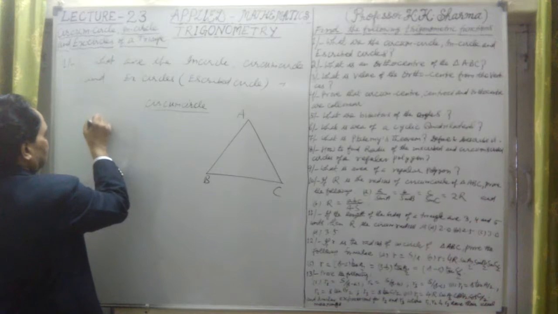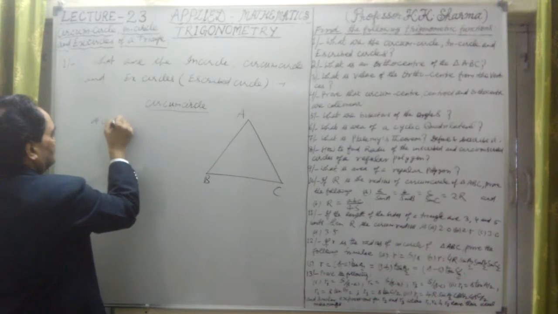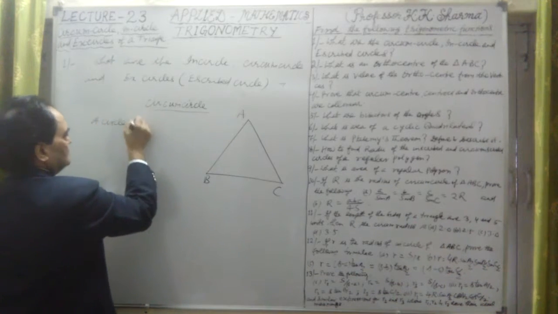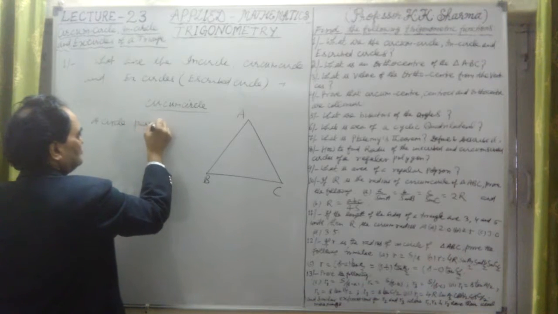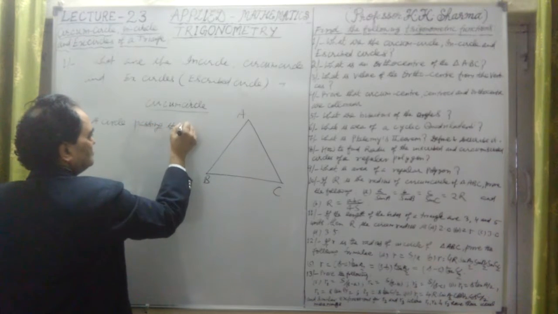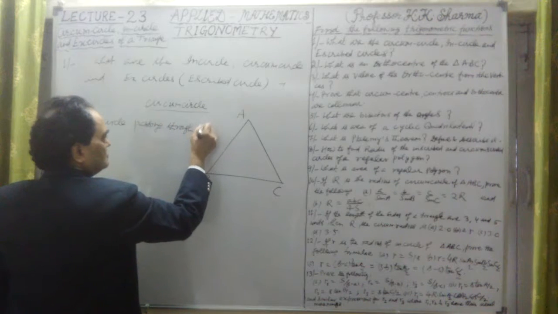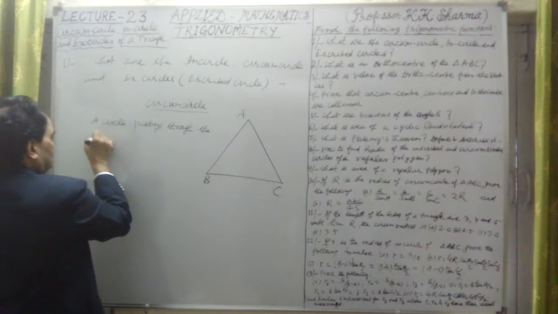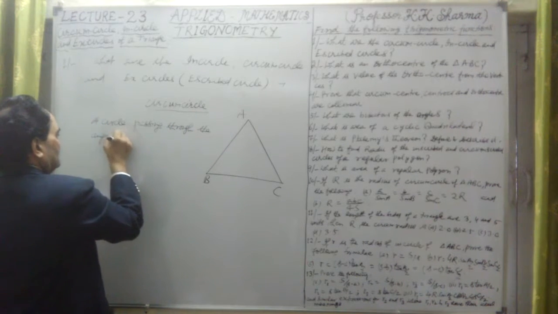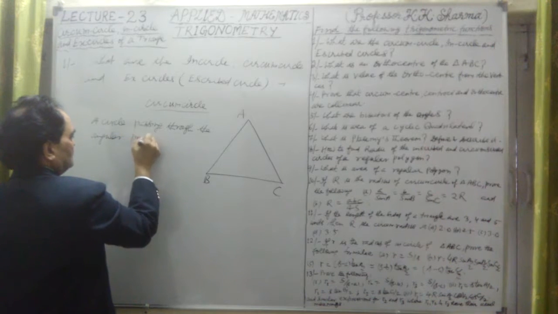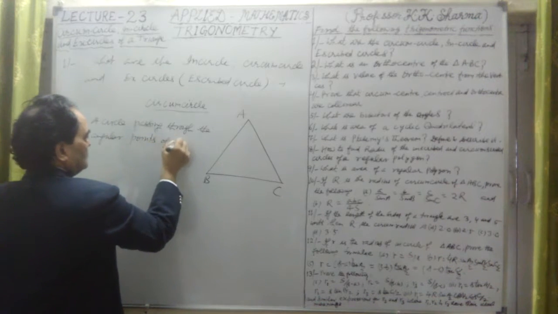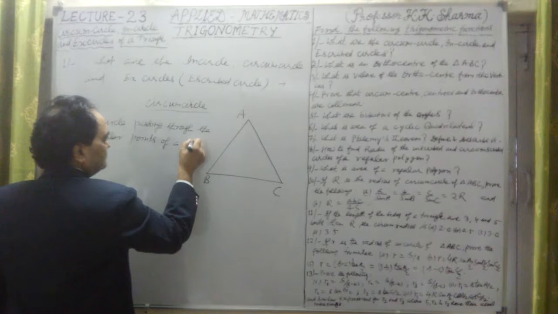A circle passing through the angular points of a triangle.